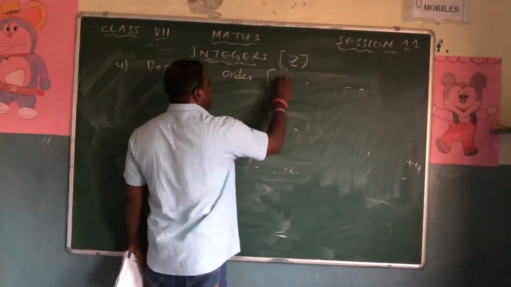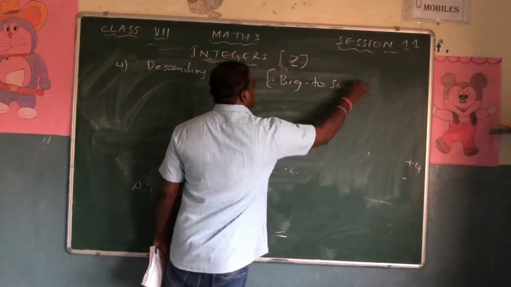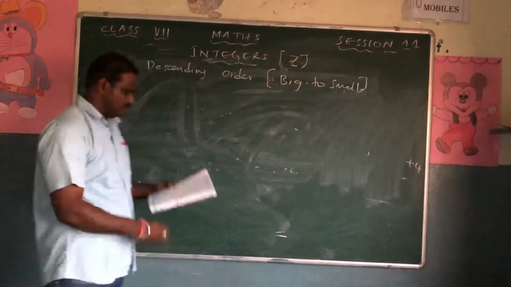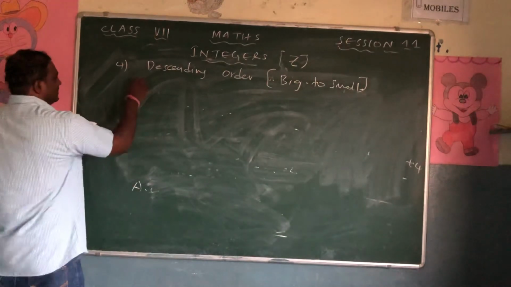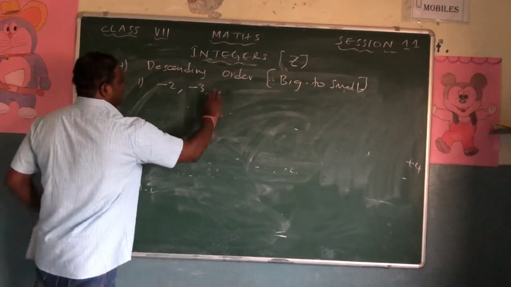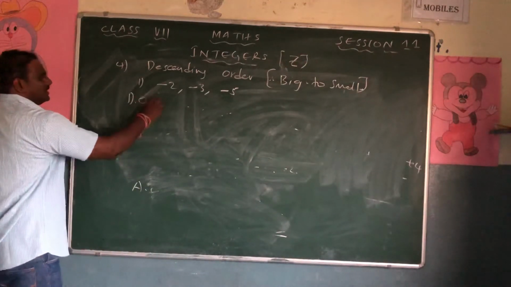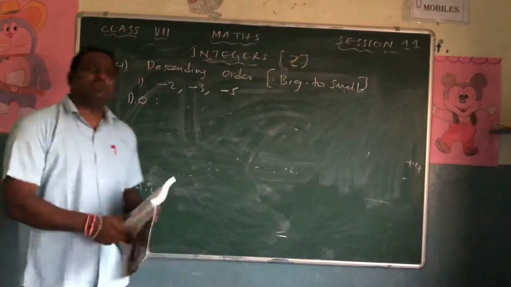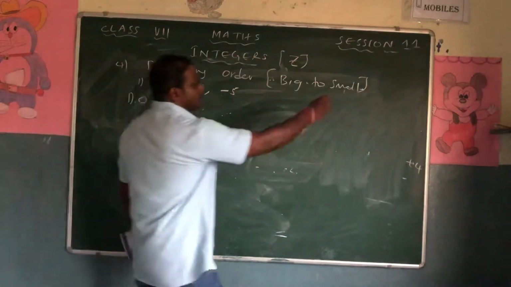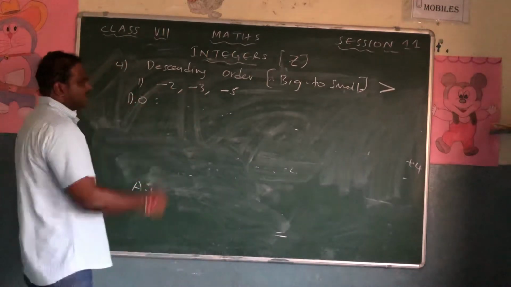So what is this? Big to small. So what is the first one? Minus 2, minus 3 and minus 5. Very simple, don't get confused. Now we have to write the bigger number, so the symbol should be this V shape, with the two lines towards the bigger number.